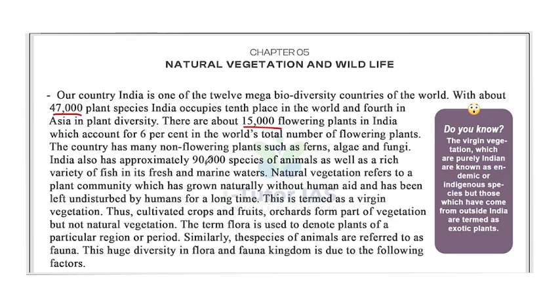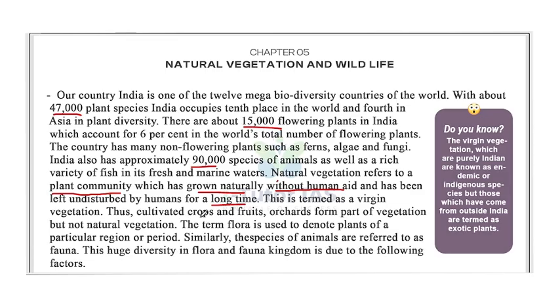India also has approximately 90,000 species of animals as well as a rich variety of fish in its fresh and marine waters. Natural vegetation refers to a plant community which has grown naturally without human aid and has been left undisturbed by humans for a long time. So what is natural vegetation? It is a plant community which has grown naturally without human aid, and has been left undisturbed by humans for a long time. That is called natural vegetation. This is termed as virgin vegetation.